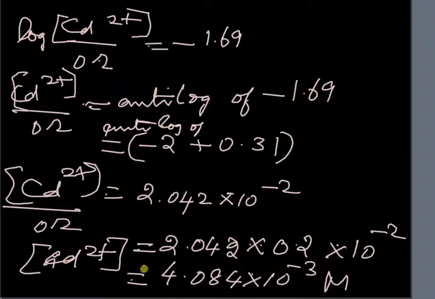Hope you have understood how to get the expression for E cell for a galvanic cell when the concentrations are not 1 molar, and the concentrations of the cathode ion and anode ion are given with their standard electrode potential values. Using that expression, we can also calculate the concentration of any one of the ions if the E cell value is known. Thank you.